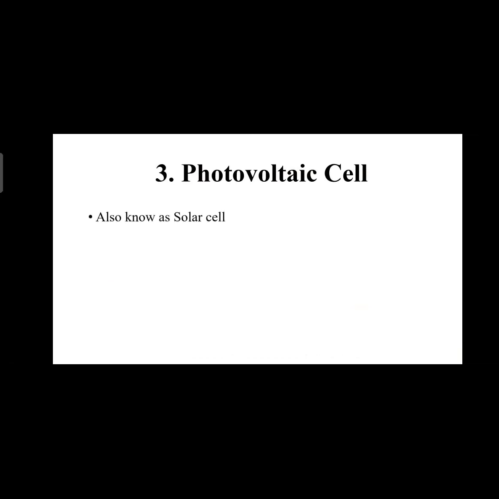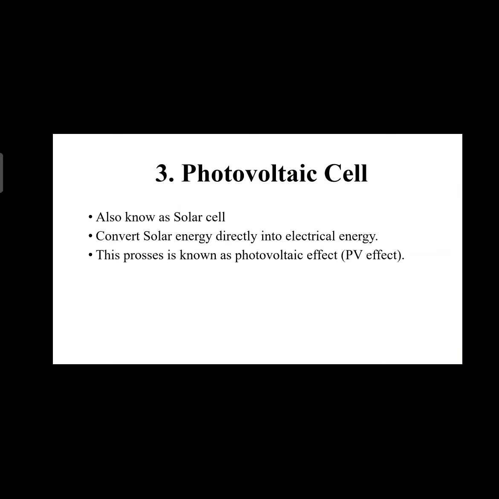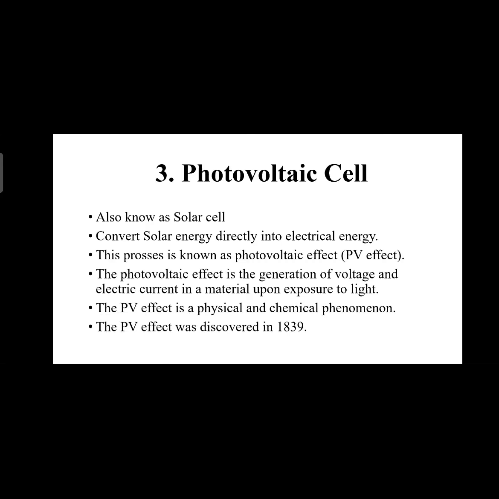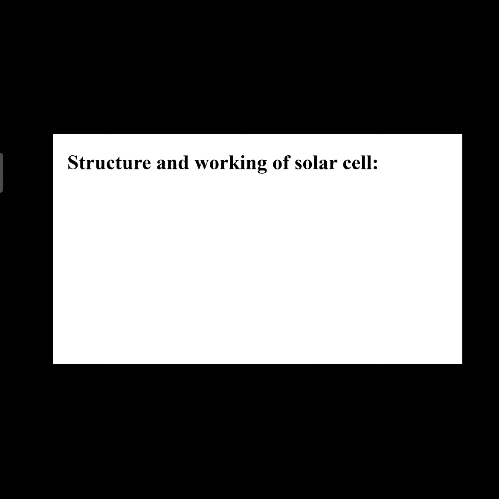Now we come to photovoltaic cells. Photovoltaic cells are also known as solar cells. They convert solar energy directly into electrical energy. This process is known as the photovoltaic effect. The photovoltaic effect is the generation of voltage and electric current in a material upon exposure to light. The PV effect is a physical and chemical phenomenon. The PV effect was discovered in 1839.